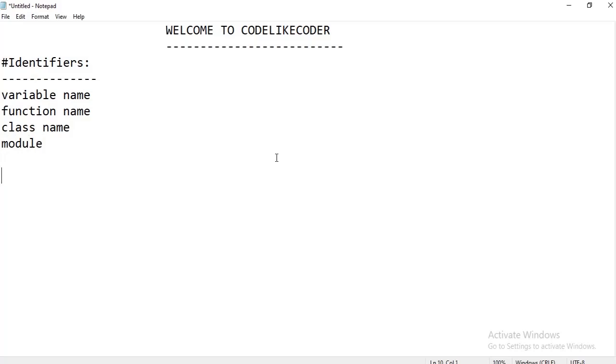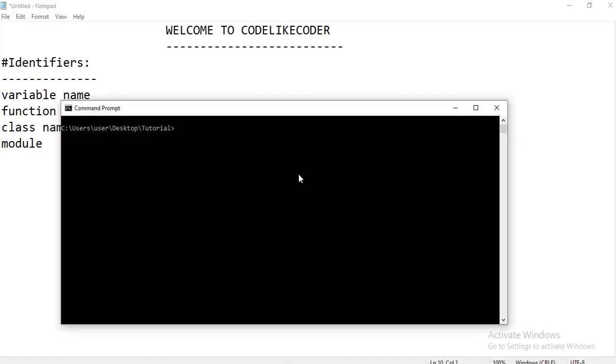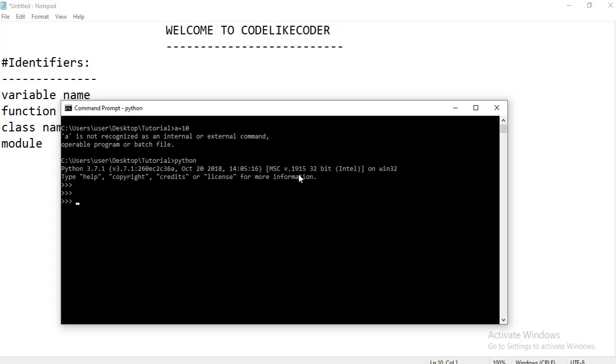Suppose we want to store one value in one variable, say a equals 10. Let me go to the Python console. Here I am in the Python console now. If we are storing a equals 10, here a is our variable name.